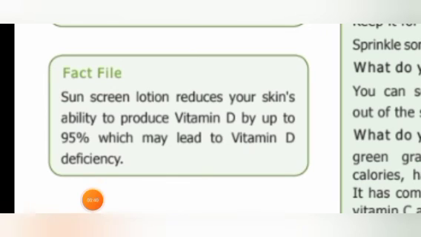Naturally our skin produces vitamin D by absorbing the sunlight. But when you safeguard your skin with sunscreen lotion, what happens? Automatically 95% of it leads to vitamin D deficiency. Okay, children. So our skin is not able to produce vitamin D, and because of this vitamin D deficiency, it leads to the disease called rickets. So don't use sunscreen lotions, children. Okay, observe the nature and live healthy.